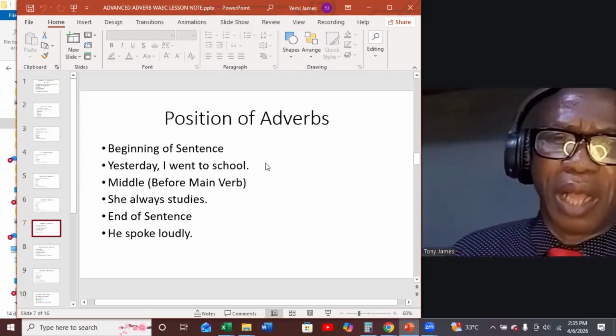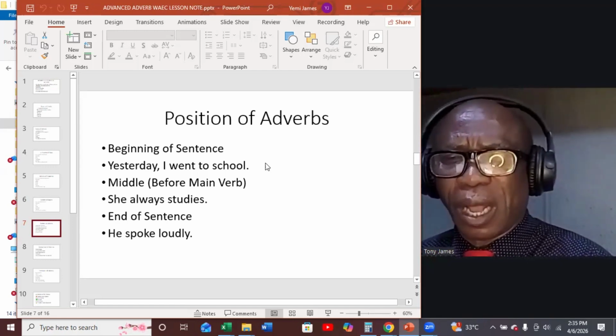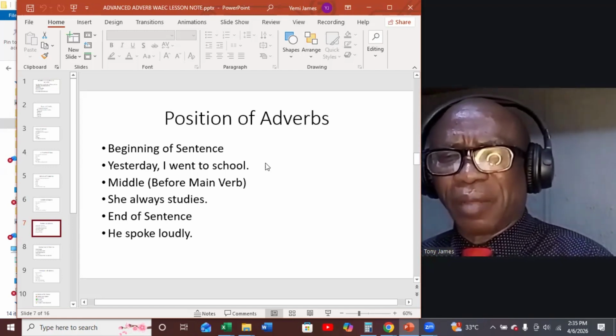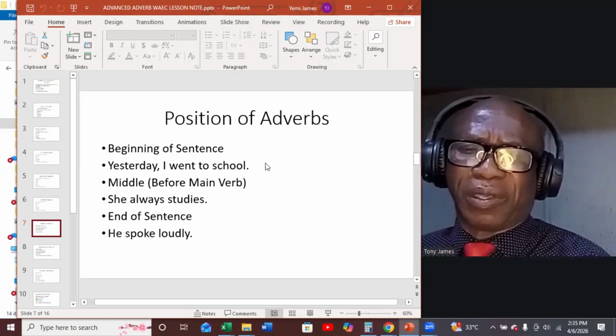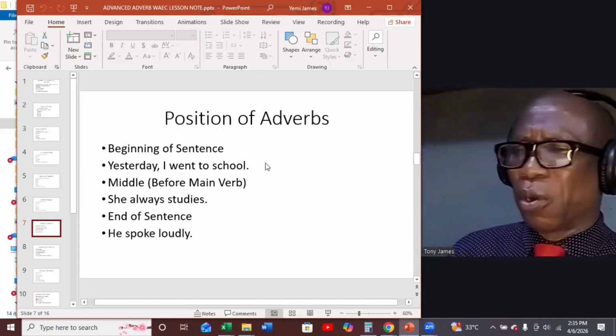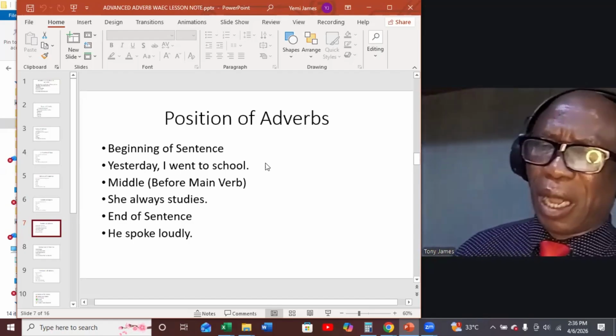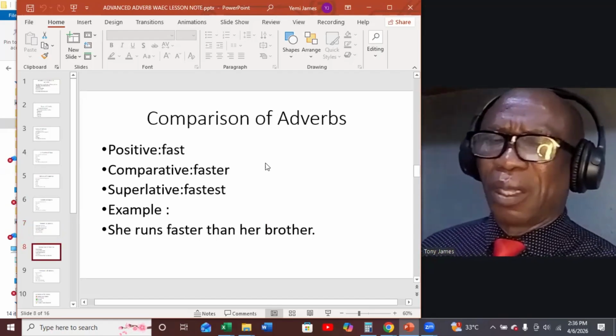Subject, she, and studied, the verb. So it comes in the middle. And let's also look at an adverb at the end of the sentence. He spoke loudly. That is an example of an adverb coming at the end of the sentence.